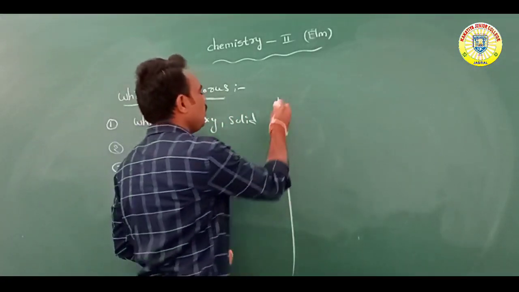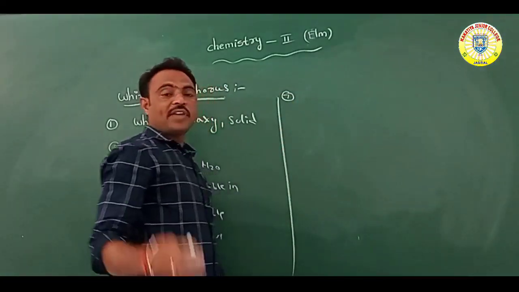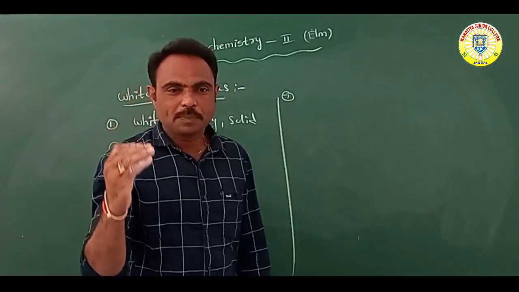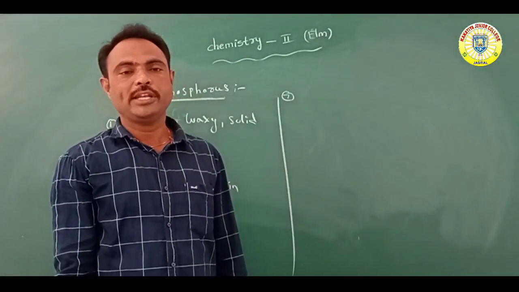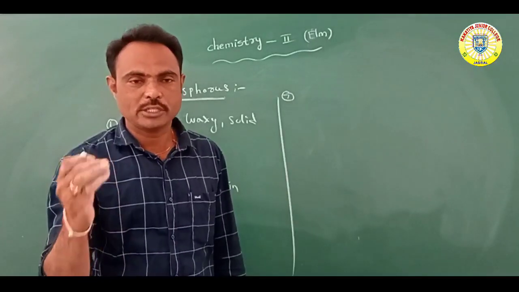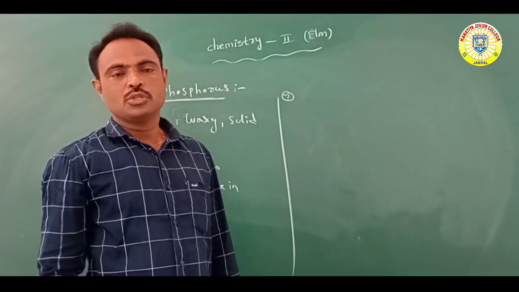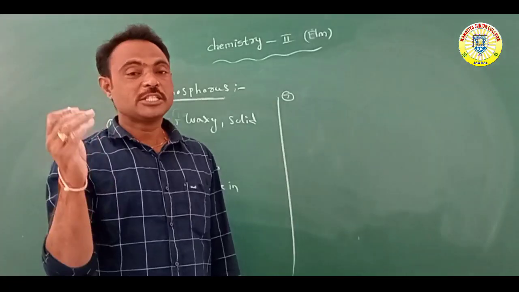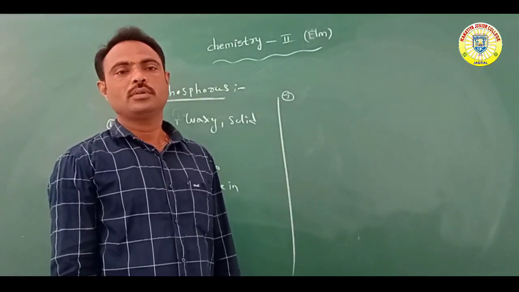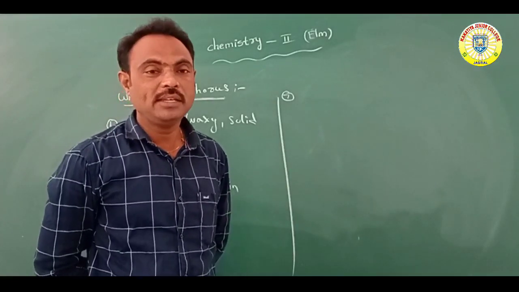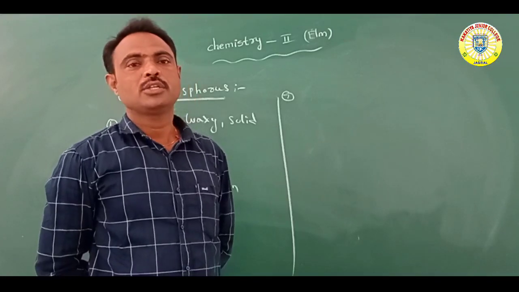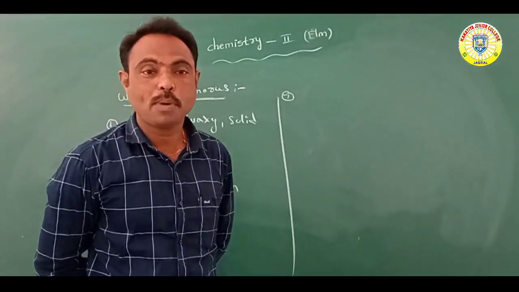When white phosphorus is dissolved in sodium hydroxide solution, it forms phosphine and sodium hypophosphite.